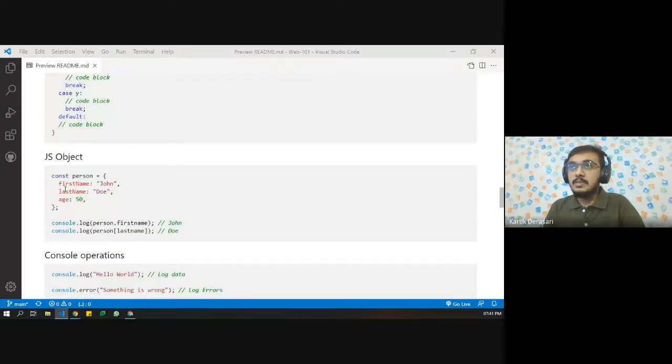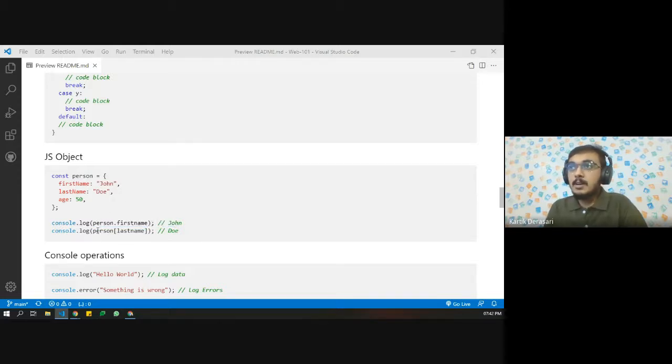Then we have JavaScript object. We discussed JavaScript object earlier in the data types part. For an example, if we want to define any object, then let's say const person equals to, then we have curly brackets. We have three different properties. We have first name, last name, and then age. If we want to access any values, let's say if we say person dot first name, then we can access the John value. Here we have the John value.